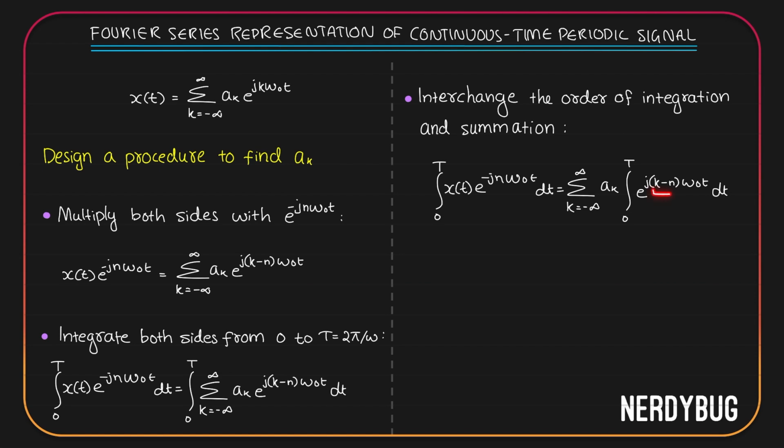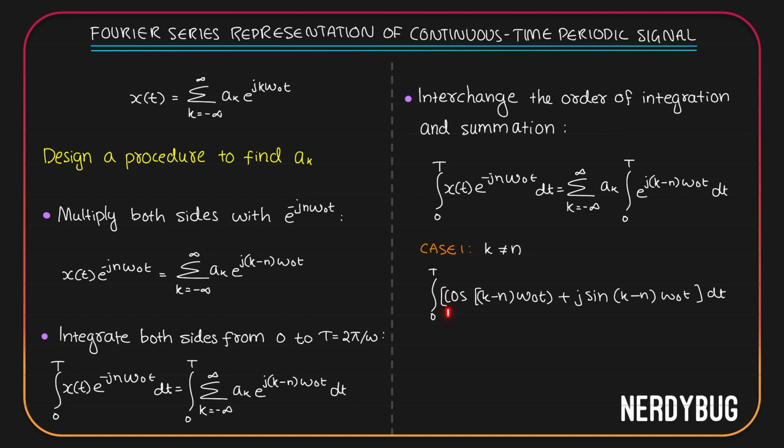Now over here we have k minus n. There are two cases that can happen over here. Let us take case 1 where k is not equal to n. If k is not equal to n, then we can expand this using Euler's formula. So that integration becomes integral 0 to T cos of k minus n omega naught t plus j sine of k minus n omega naught t dt.